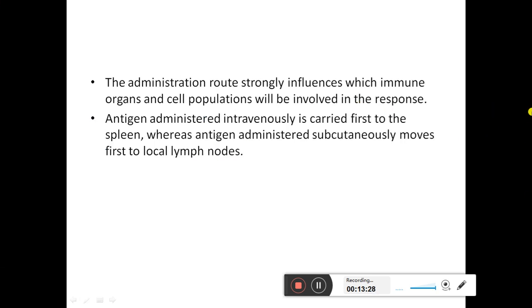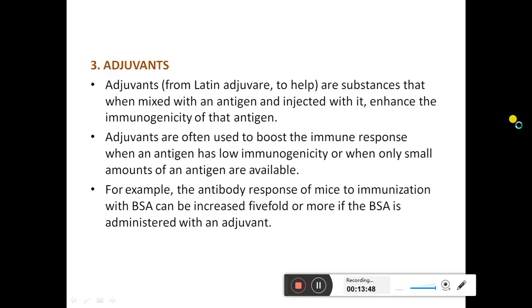The administration route strongly influences which immune organs and cell populations will be involved in the response. Antigen administered intravenously is carried first to the spleen, whereas antigen administered subcutaneously moves first to local lymph nodes.